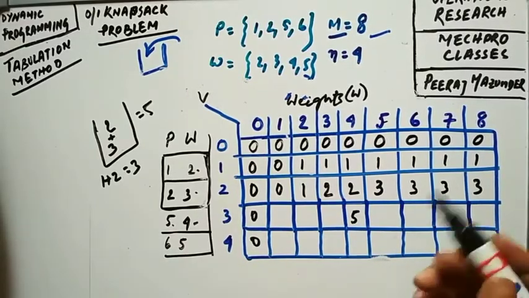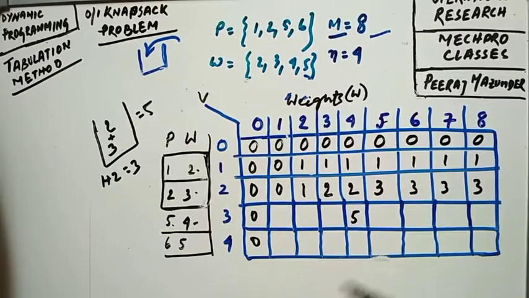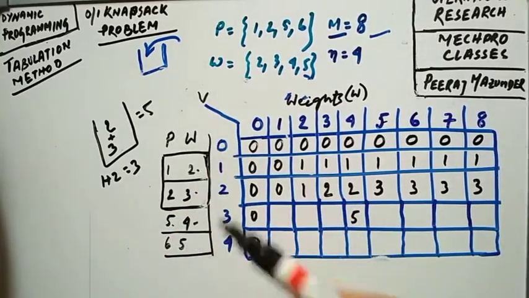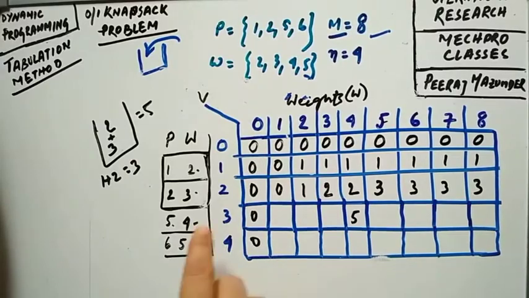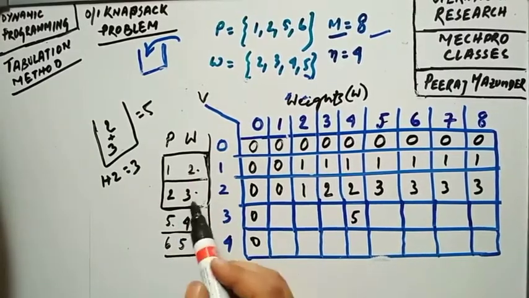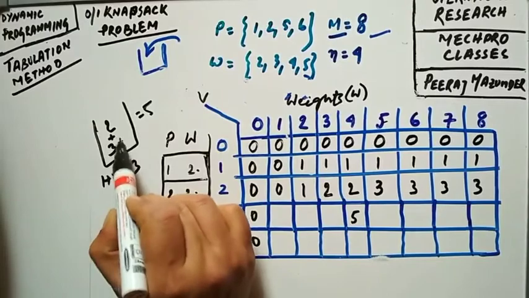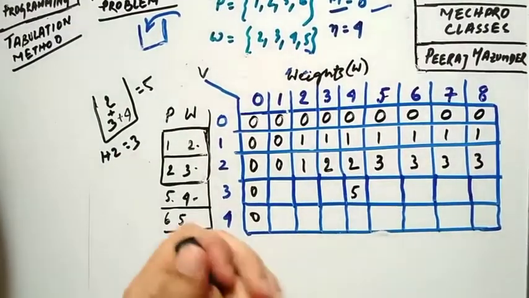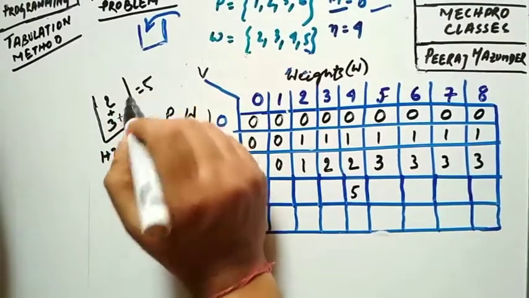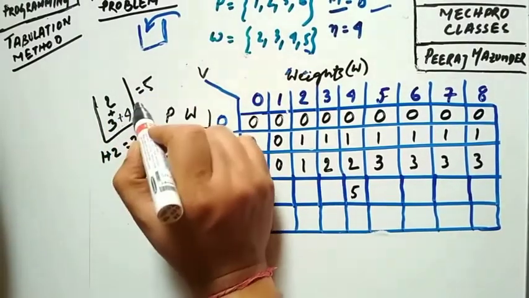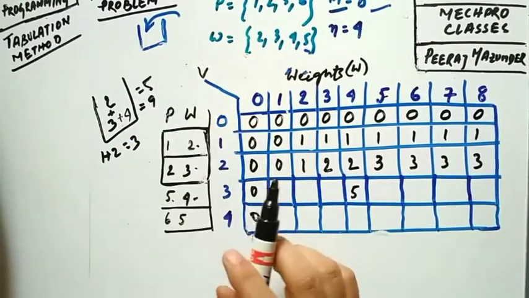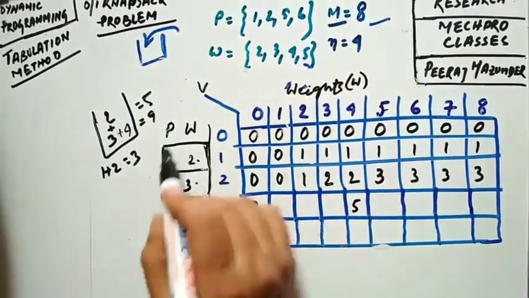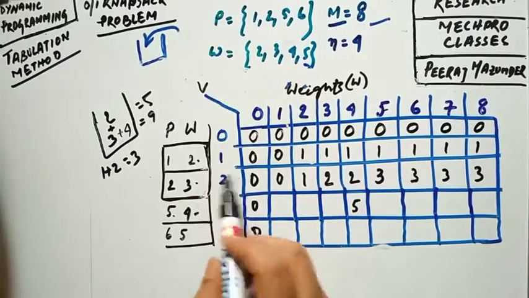Okay, now you can consider combining the objects. Look, if you combine 3 objects at a time, how much will you get? So you can see it is coming to be how much? 4 plus 3 plus 2, that is 9. Now you can see the maximum capacity is 8 over here. So you cannot consider 3 at a time. So you have to consider 2 at a time.